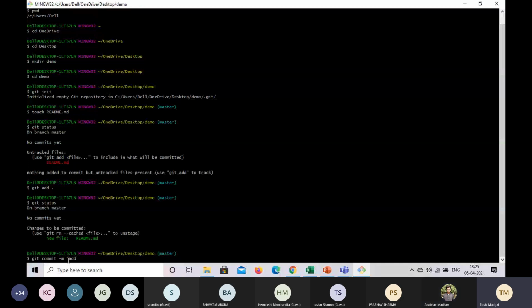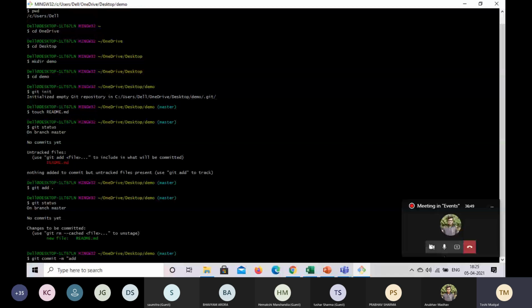So hyphen m is for adding a message. Now, what is the significance of adding these messages? You might have many versions of the same file, so how will you identify the version? It's good practice to always name your versions, like this was version 1, this was version 2. It makes your work, as well as others' work with you, easier, and open source is all about working with people and contributing to a project together. So just a random message.